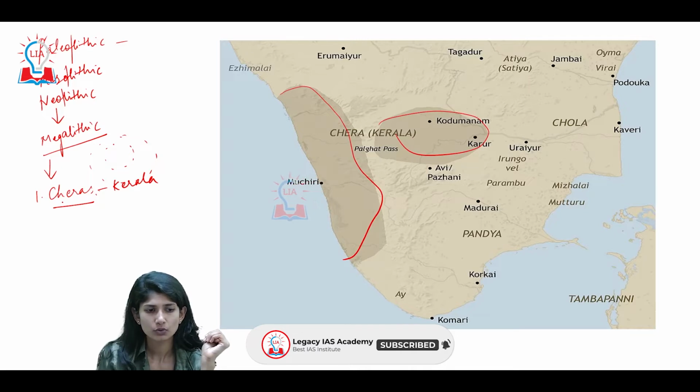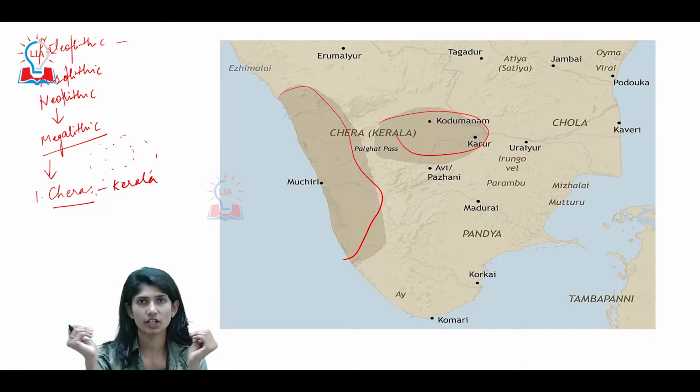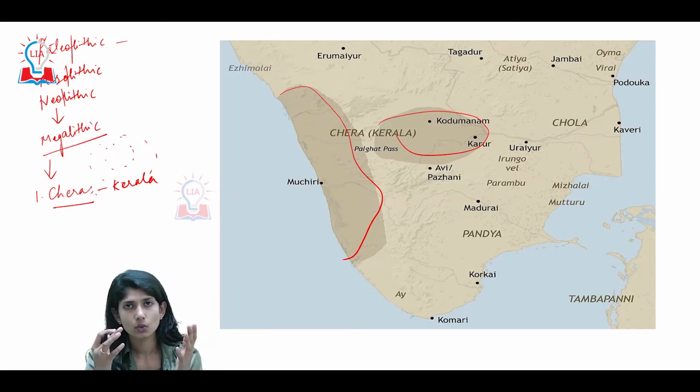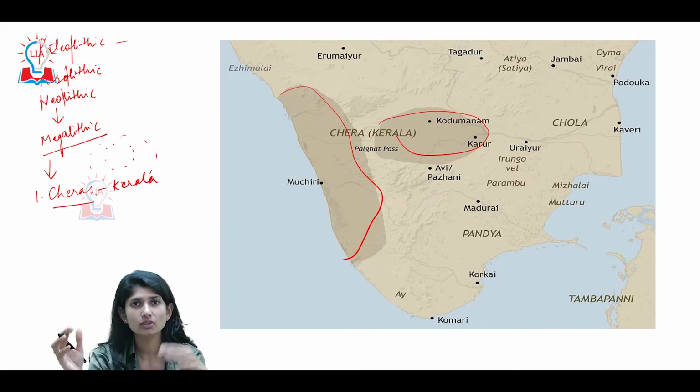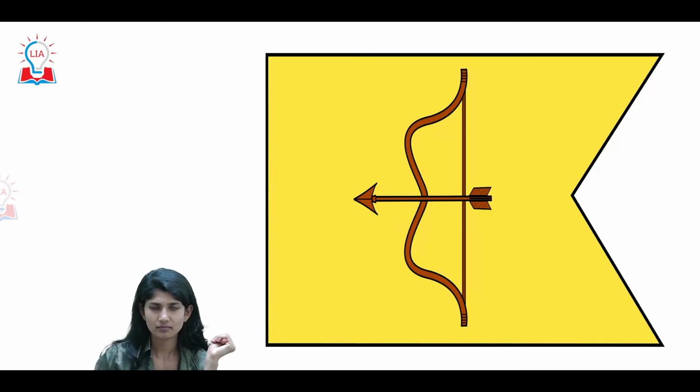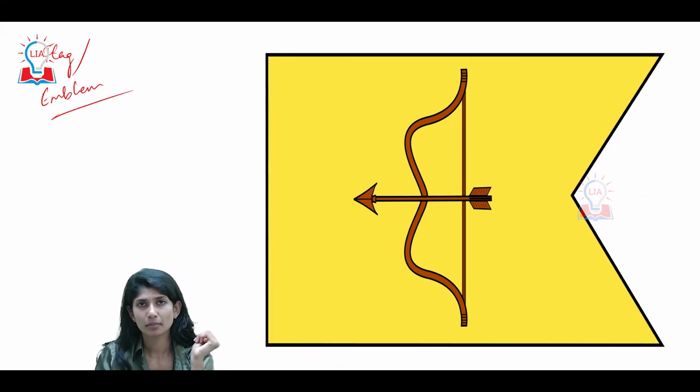From here onwards, in this video we will discuss the political part of the Cheras: which were the kings who organized this zone of influence into a kingdom, who were the most important rulers, the last rulers, and what we should know from the political perspective. Let's enter in. This was the flag or emblem of the Chera Empire, Kingdom, or Dynasty.